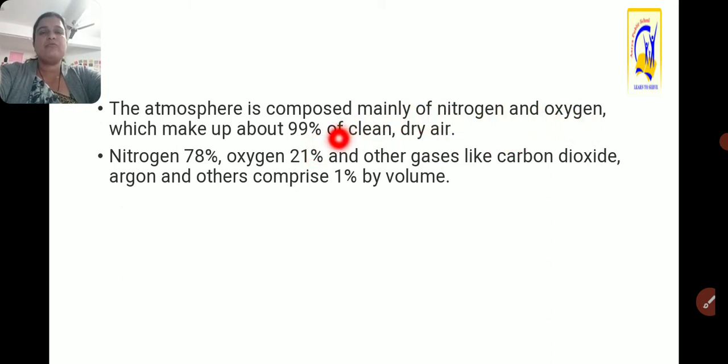It means nitrogen 78%, oxygen 21%, and the other gases like carbon dioxide, argon, helium and others comprise 1% by volume. So hence we say 99% of the atmosphere is nitrogen and oxygen, and the remaining only 1% is covered by carbon dioxide and other gases, argon, helium and others.